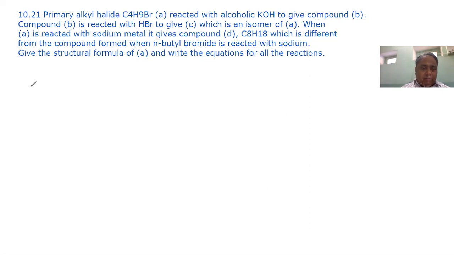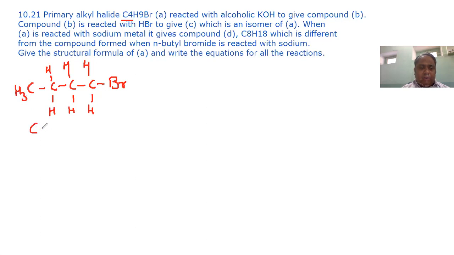So C4H9, CH3, CH2, CH2, CH2, Br. C1, 2, 3, 4. So it is C4H9Br. Is compound A.